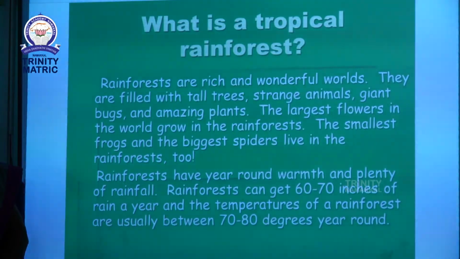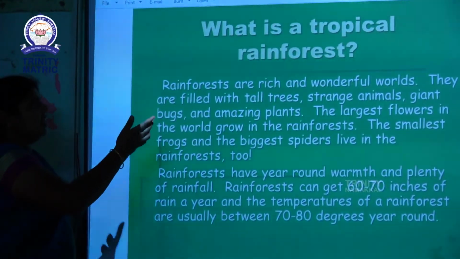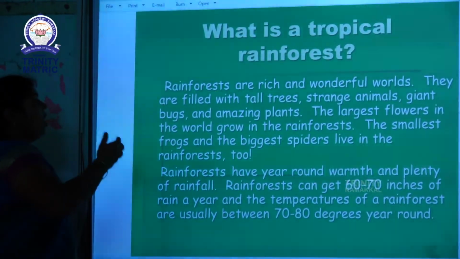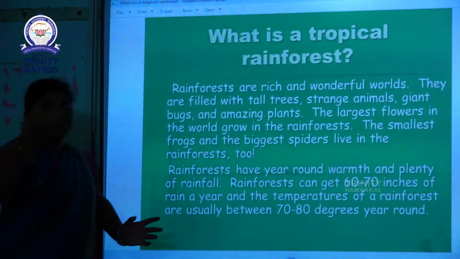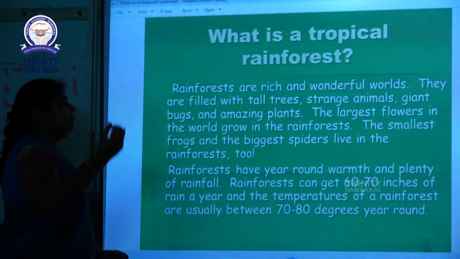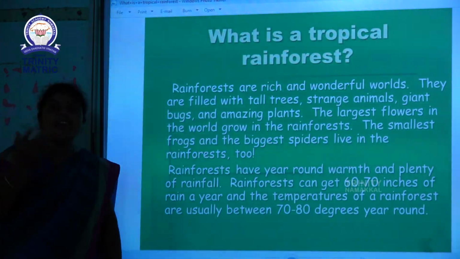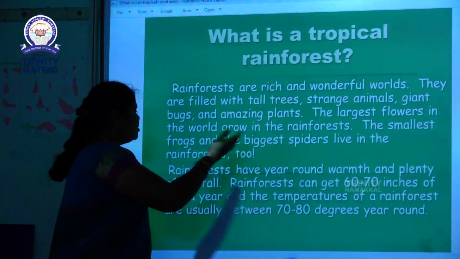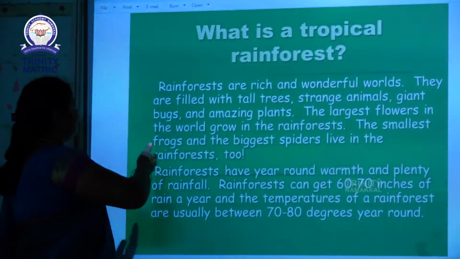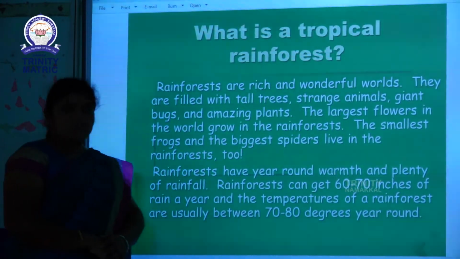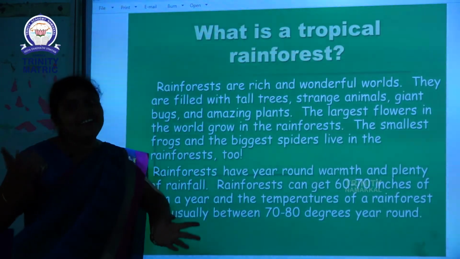Last topic is the rainforest. Rainforests are a rich and wonderful world. They are filled with tall grasses, strange animals, giant bugs and amazing plants. The largest flowers in the world grow in the rainforest. The smallest frogs and the biggest spiders live in the rainforest too. So the rainforest has millions of plants and animals.